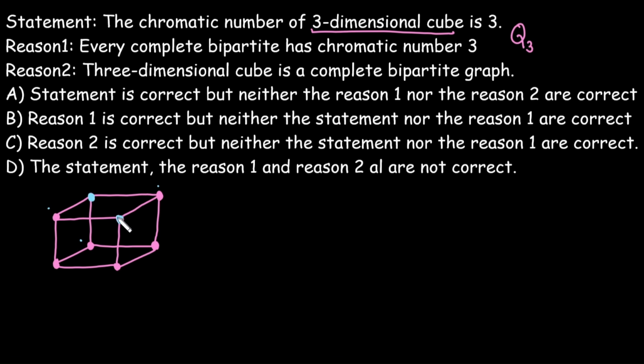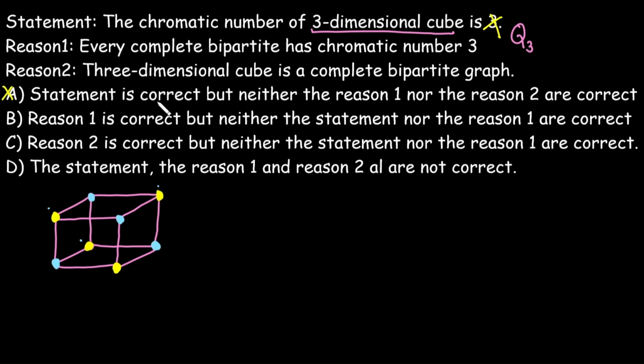But we can assign this vertex blue because they are not adjacent. Can we give any other vertex a blue color? Yes, this as well as this. Now think about the other remaining four vertices, whether they are adjacent. No. Due to this, we can give the same color, yellow, to these four vertices. Now the total number of colors used in this case is 2. It means the chromatic number is not 3. Hence the statement is not correct.